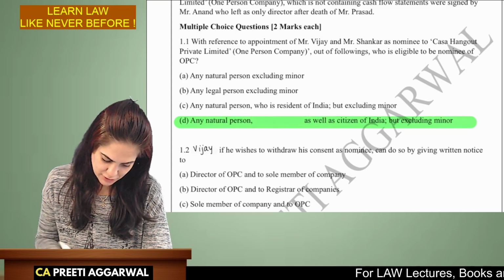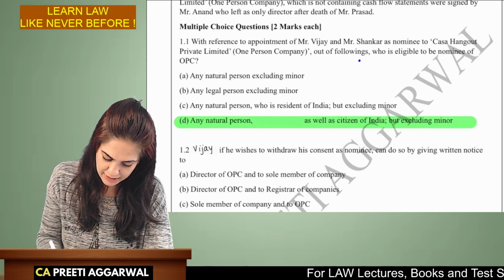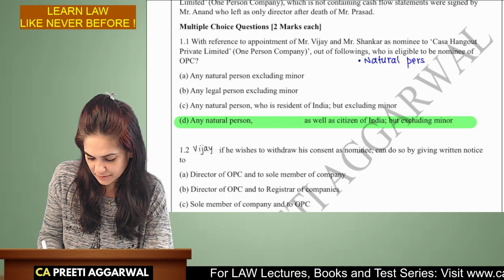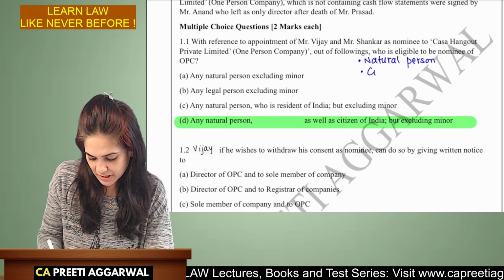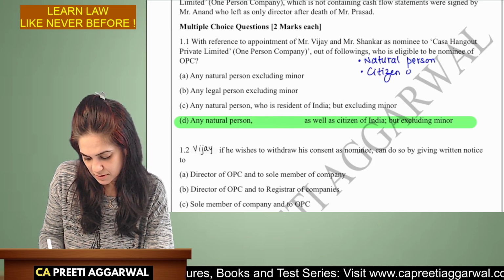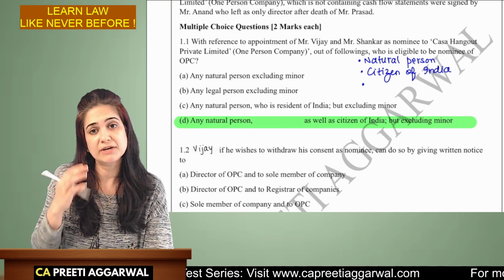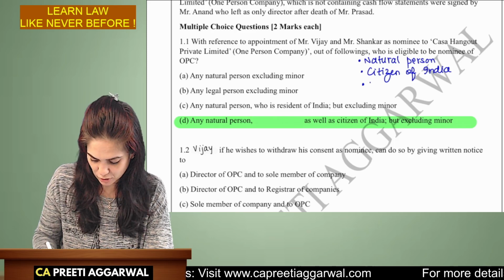So, any natural person, what are the requirements for member and nominee? Natural person, yes, he must be a natural living person. Must be a citizen of India. Whether resident in India or not, it means even if he is not in India for a single day, he can still be appointed as member or nominee.